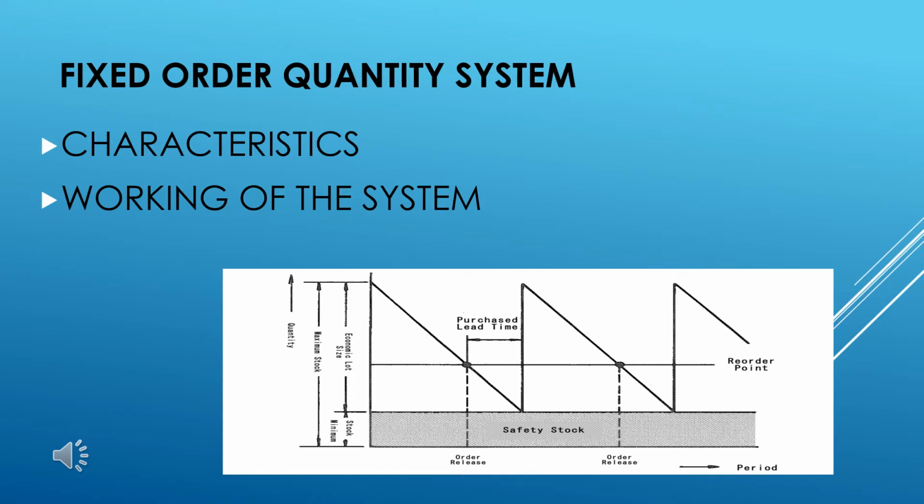Now, how does the system work? The stock of an item under this particular system is replenished when it approaches or falls below a prefixed level, which we call the reordering level. The reordering quantity in this system is fixed and is usually the same as the economic ordering quantity. To operate this system, the minimum stock, the reordering point, and the standard reordering quantity need to be prefixed.